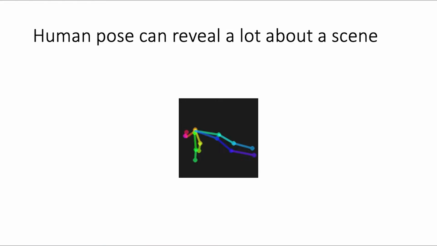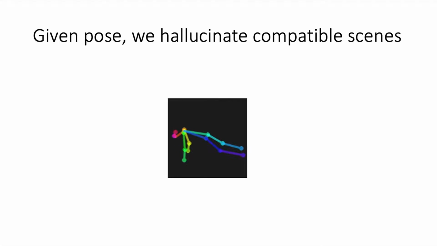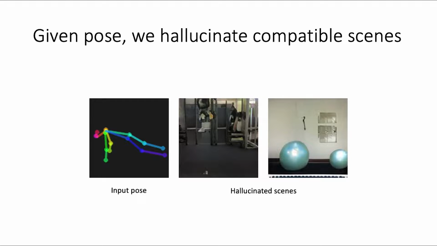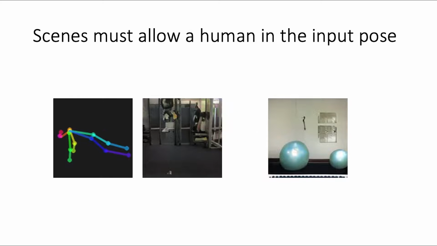Human pose can reveal a lot about a scene. Consider this example pose of someone doing a push-up. We know that the pose is likely in certain environments, such as a gym or exercise room. The scene must also have suitable affordances, such as enough floor space. Our generative model implicitly infers these constraints. Given pose's input, we are able to hallucinate compatible scenes.